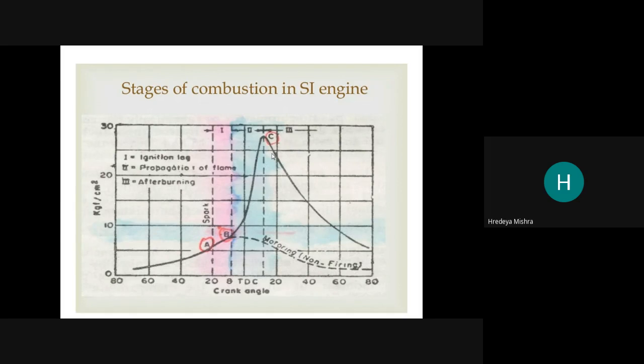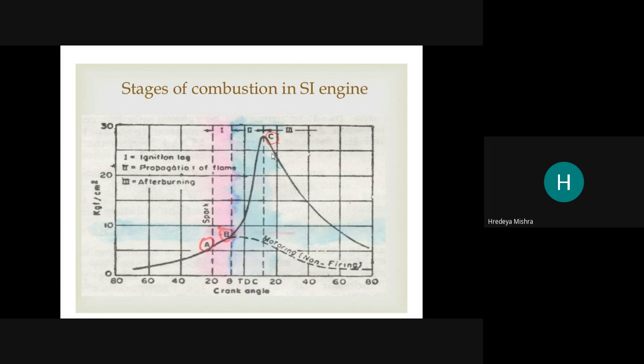Okay, this means the maximum energy is generated in the power stroke. The power stroke is responsible for running the engine. The air-fuel mixture goes to the combustion chamber, and then the spark plug ignites the air-fuel mixture, and energy is generated, and this energy moves the piston down.